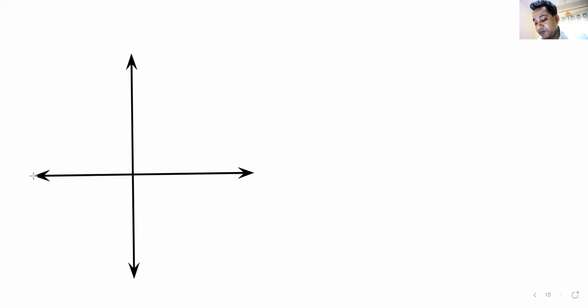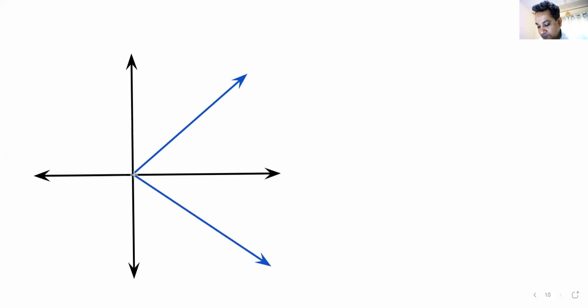We'll wind up this class with one question, and in this question, I'll try to make it more difficult. And how am I going to make it more difficult? Well, I'll give you both the vectors. Oops, I should not have drawn this. I should have taken a different pen. Okay, one vector is like this. See, mistakes. The other vector is like this. This is 10 units. And this angle is 37 degrees.